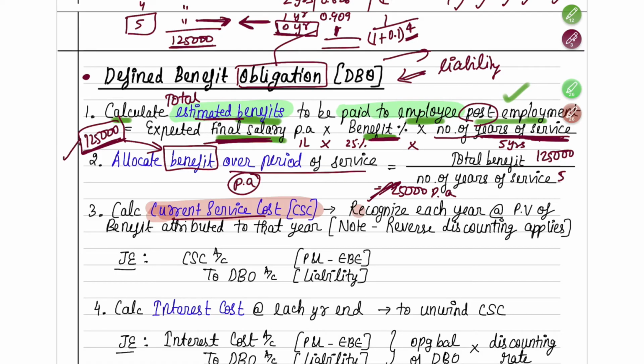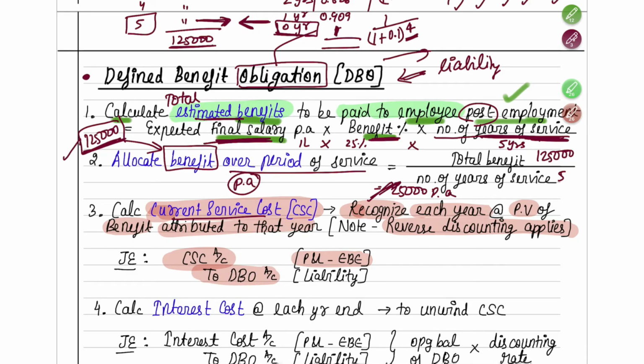Okay. So each year you have to recognize the present value of the benefit. That means 25,000 you cannot record. Present value of such 25,000 you have to record, which is attributed to that year. So here no reverse discounting will get applied. Okay. So here how will you record this in your book? So current service cost account will be your expense. So in your P&L it will go as employee benefit expenses. To your liability will get increased.